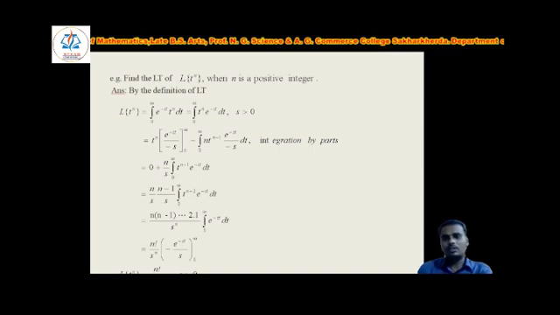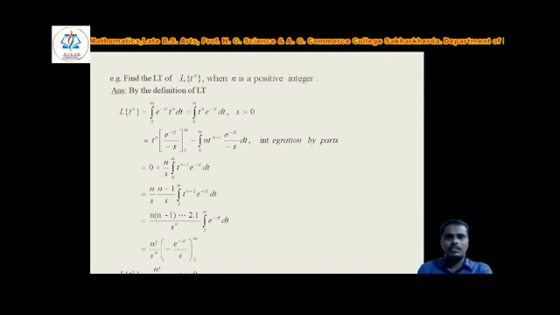So n factorial upon s to the power n into integration 0 to infinity e to the power minus st dt, which is minus of e to the power minus st upon s. As we know how to take the integration of exponential term, that is exponential term as it is divided by the derivative of power term, and the limit 0 to infinity. So in this way, Laplace of t raised to the power n is equal to n factorial upon s to the power n plus 1.